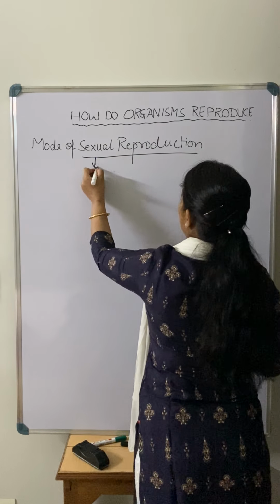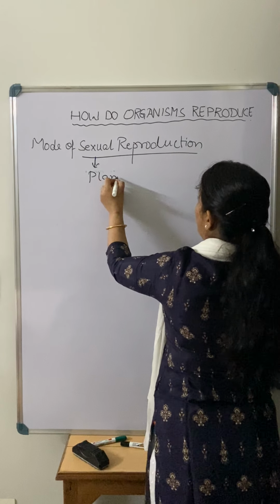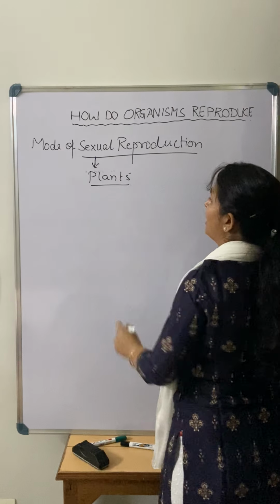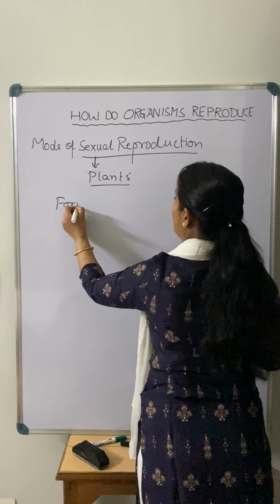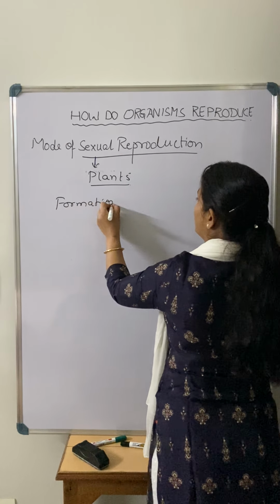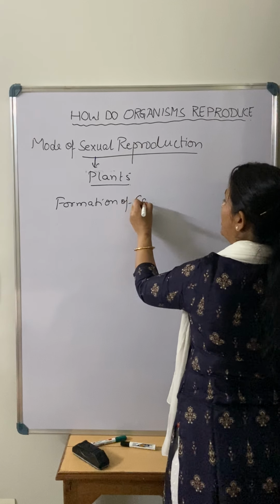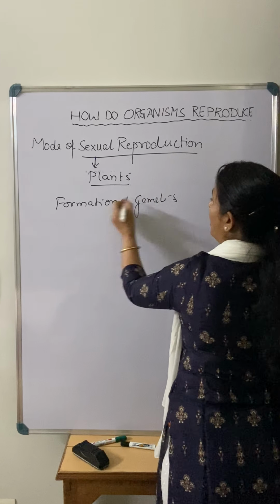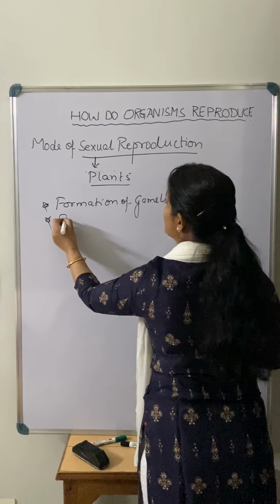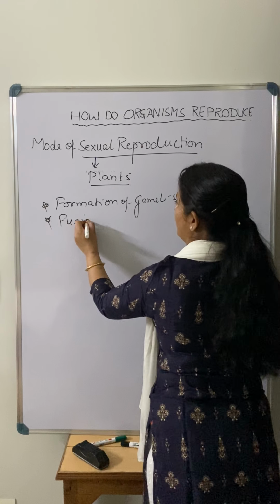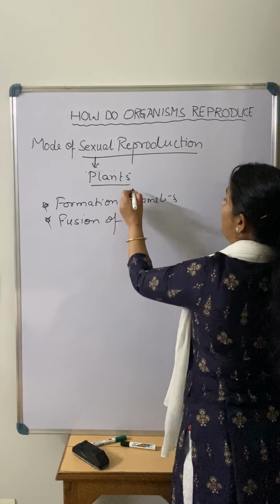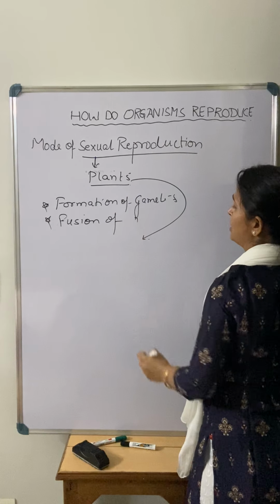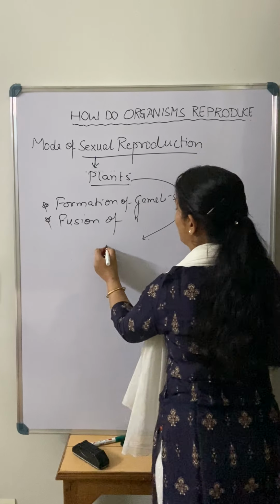So in the sexual mode in plants, principally there is a need for the formation of gametes, right? And the second step for the sexual mode is fusion of the gametes. These are the two things involved in the sexual mode. When we talk about plants, the main reproductive part is the flower.